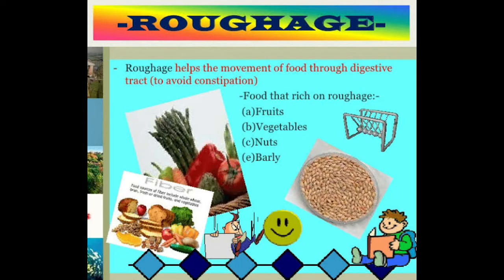Okay, children, now we'll see the pictorial representation. Here see the roughage. Roughage helps the movement of food through digestive tract to avoid constipation. I have already said to you. Okay, and it is also rich in the things that we get like fruits, vegetables, nuts and barley. Okay, children, make sure you include all these varieties of food items in your daily diet.